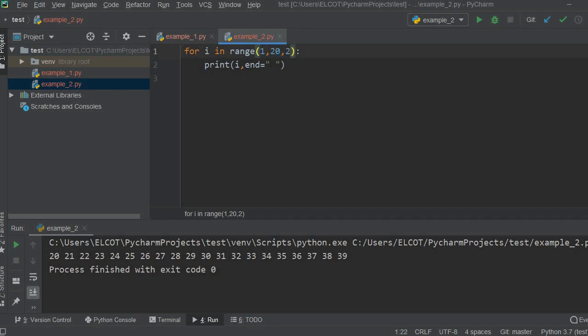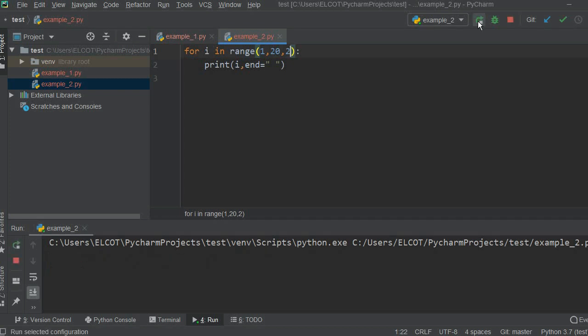Here step means it will print 1 to 20 minus 1, 19, right? And it will increment values by 2. Yes, 1 plus 2 is 3, 3 plus 2 is 5, 5 plus 2 is 7, and it goes on. So this is a starting value and this is an ending value, 20 minus 1, so okay, 19, right? And this is an increment, okay? And this is a simple example for loop.